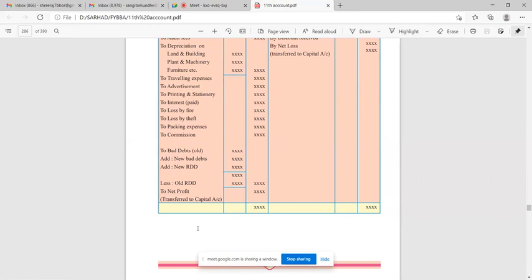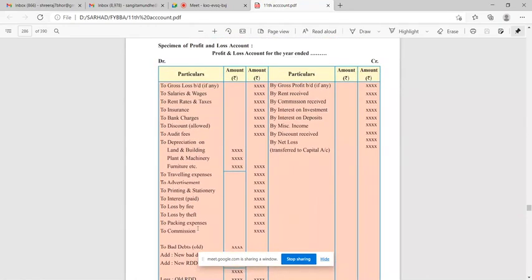Okay, and on credit side, see, whatever income you received during the year, okay, by rent received, commission received, interest on investment, interest on deposits, miscellaneous income, discount received. Okay, and if debit side total means, on debit side all expenses are there, right, and on credit side all incomes are there, means what? If your expenses are more, then you will have net loss, and if your income is more, you will have net profit. Okay, so this is profit and loss account.